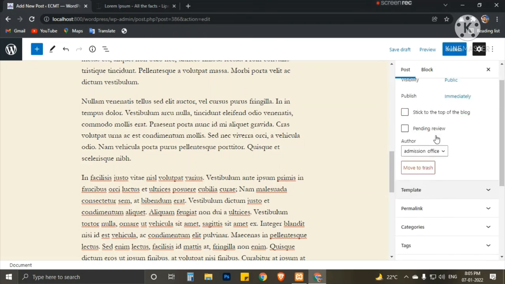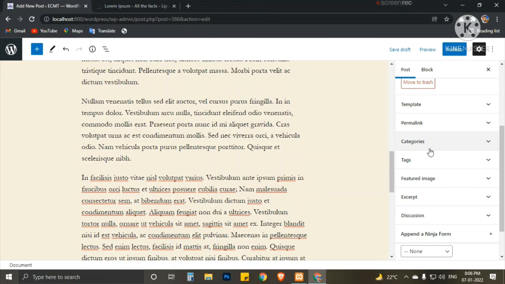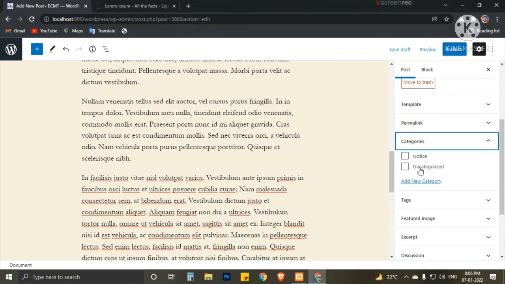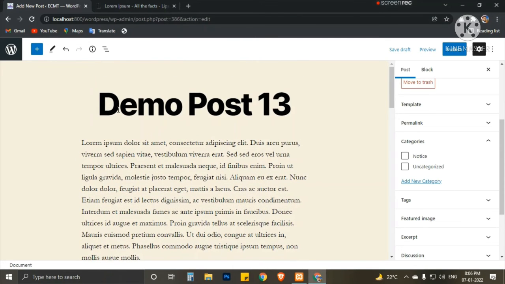Here we can select the author. That can be the root, which is empty, or the admission office. So this is the admission office, so we can select this. Then in the categories we will find uncategorized and notice. This notice category we have already created, so we can keep it aside. If we want to create another category, we can create it from here also.